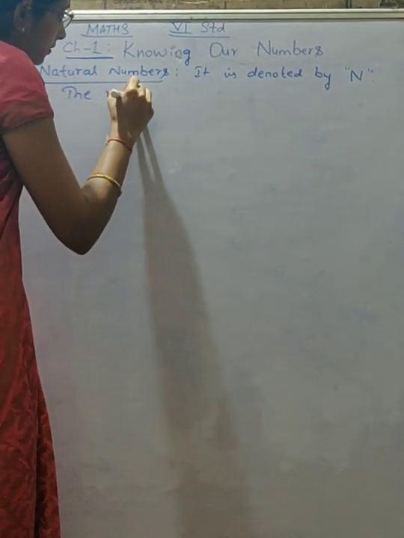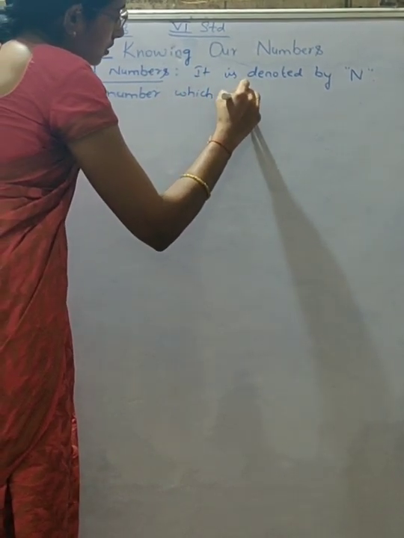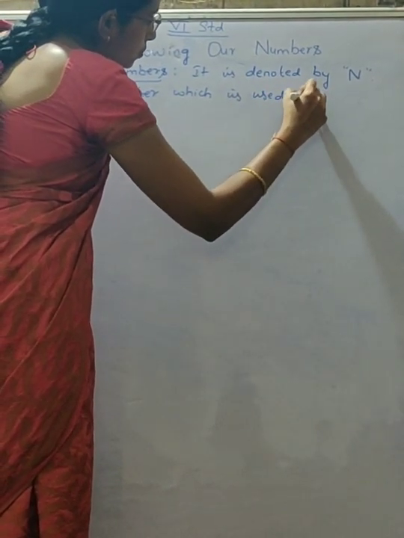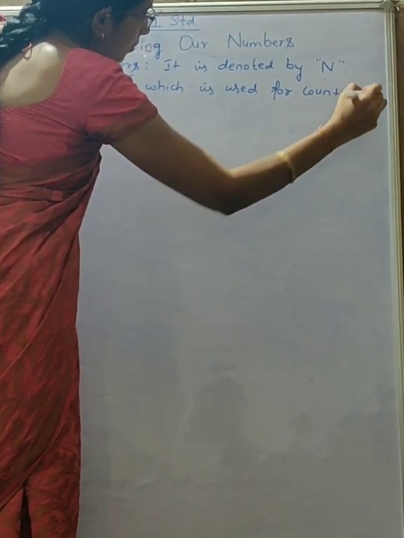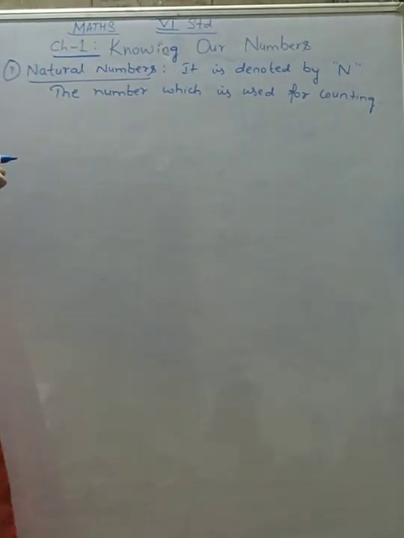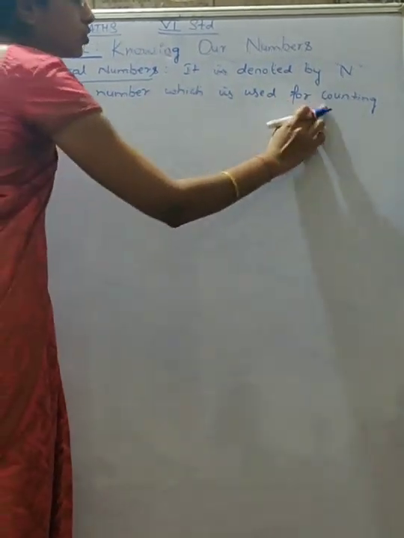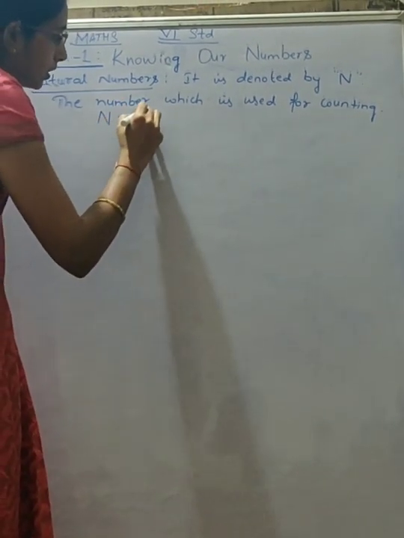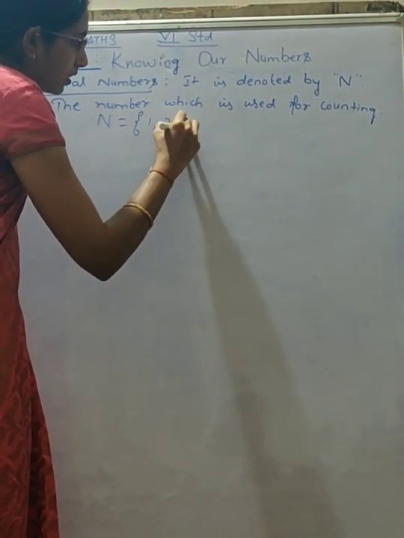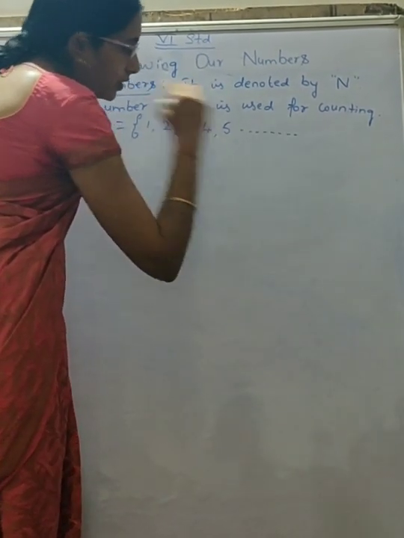The number which is used for counting is called natural number. See, it is denoted by capital letter N. The number which is used for counting is called natural number. That is N is equal to 1, 2, 3, 4, 5 and so on.